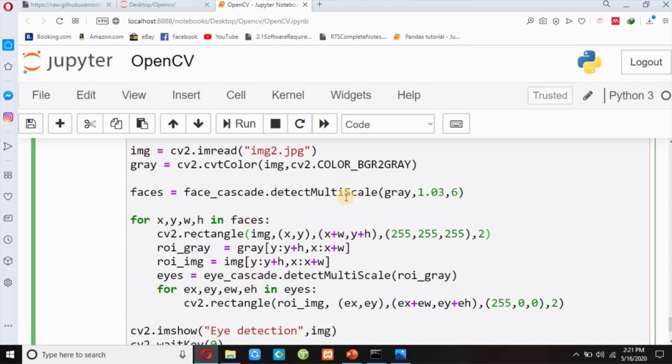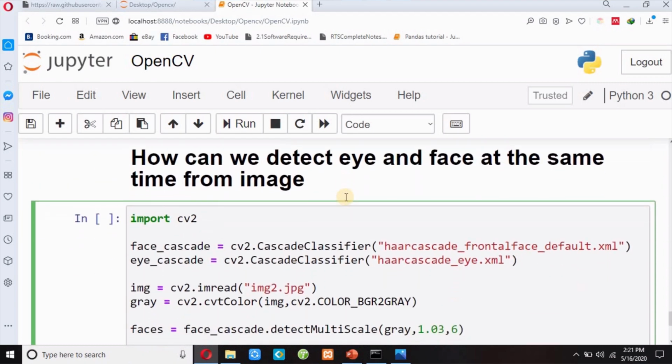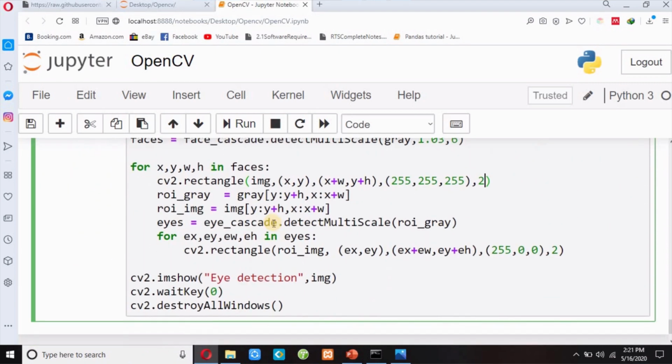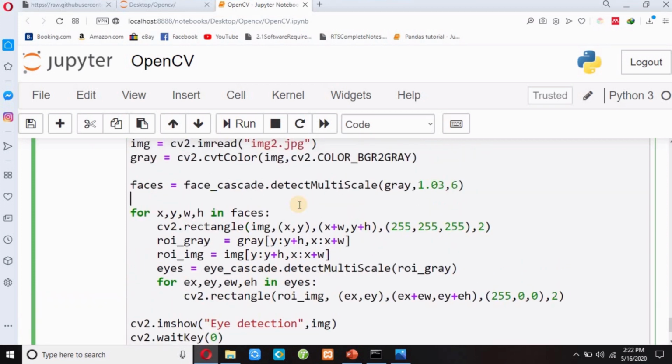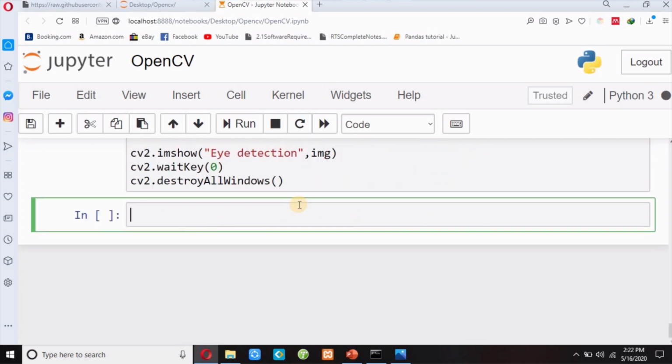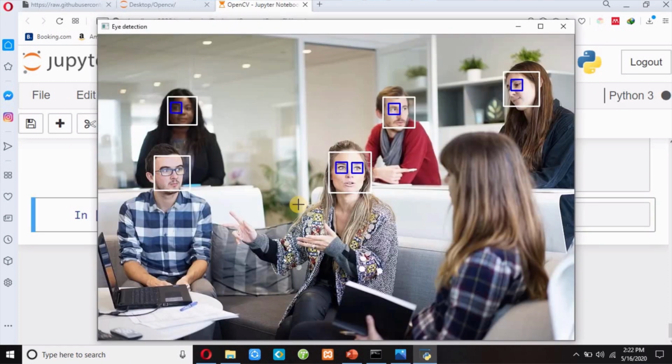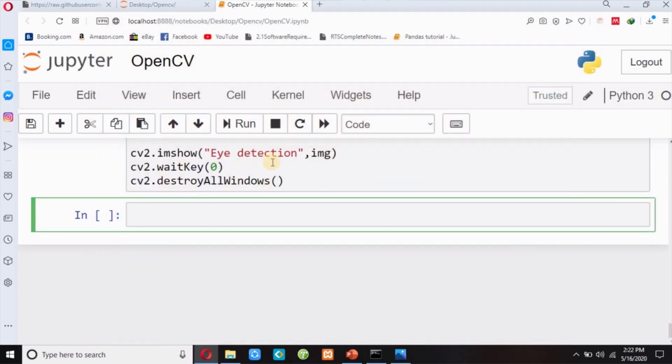Now I will execute this code. So other are similar, means same. Okay, shift enter. You can see here face is covered by white boundary and eye is covered by blue boundary. So in this way you can put your boundary in your both face and eye. Now if I press any key, it will destroy my window.